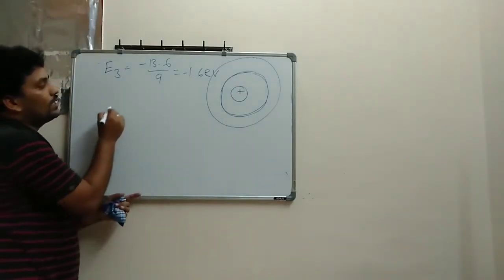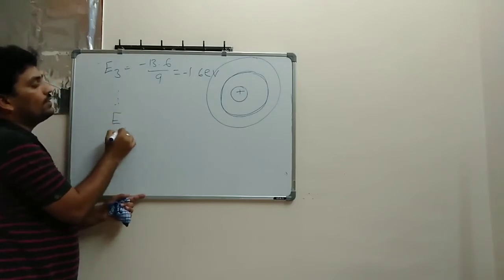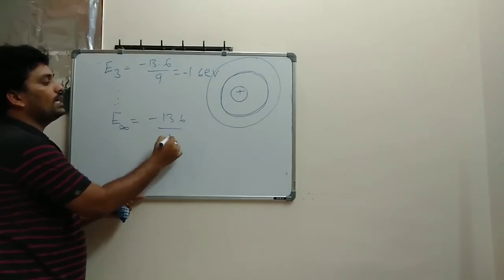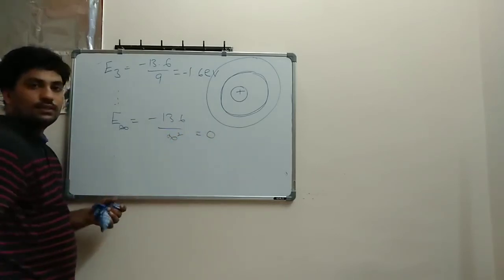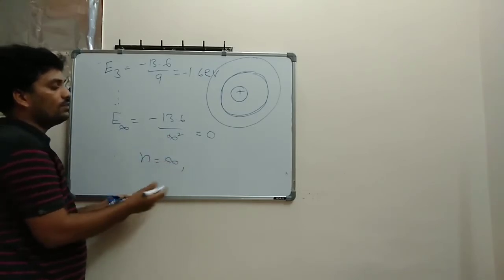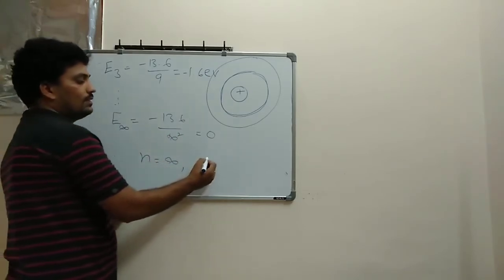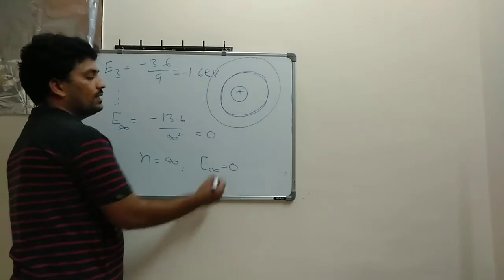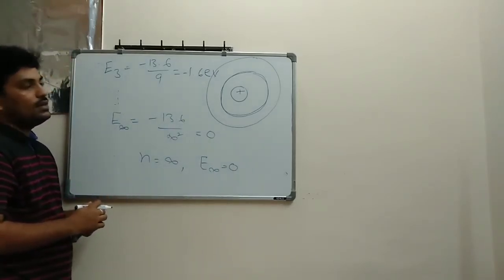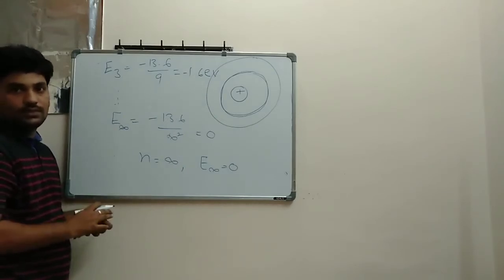One more important thing. Let's suppose I take the infinity value, then what happens here? 13.6 divided by infinity square, so the value is 0. Means for n equal to infinity, the total energy for the orbit is 0. That is an important thing.